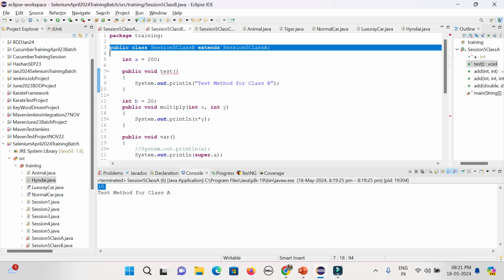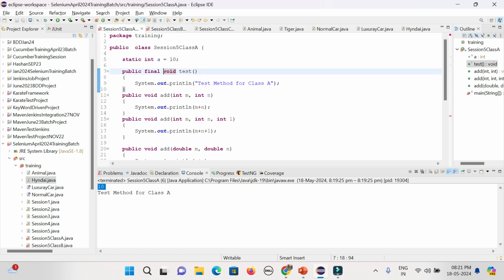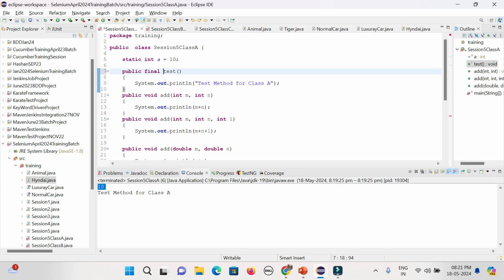Here in the child class, you could see an error message coming. What error message? Cannot override the final method. That is the way I can prevent it, so that nobody can use it. It will be fixing the thing.